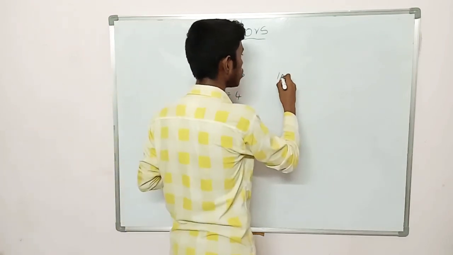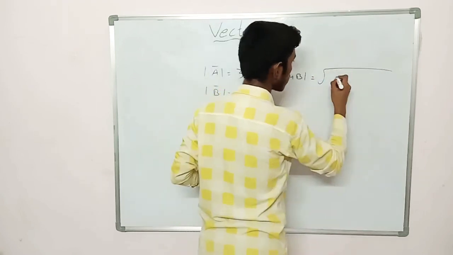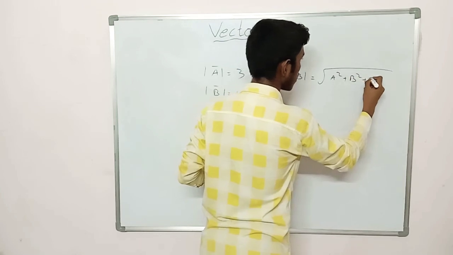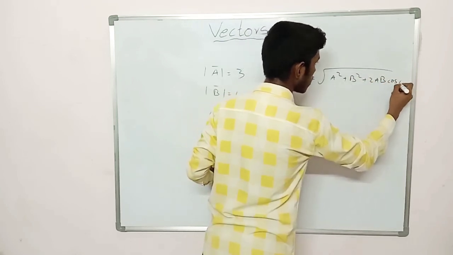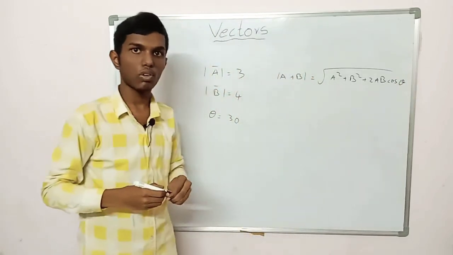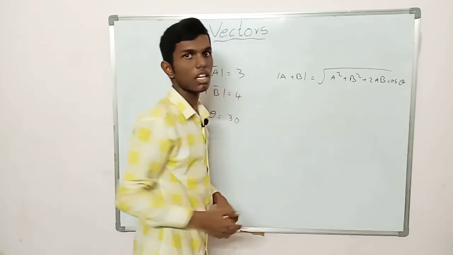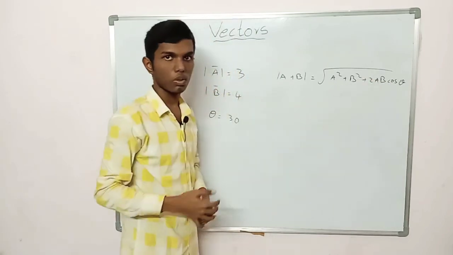The magnitude of any resultant vector becomes this one. Pretty simple to remember because it looks like the form of a plus b whole square, a square plus b square plus 2ab. We need to just simply add cos theta to the term 2ab.